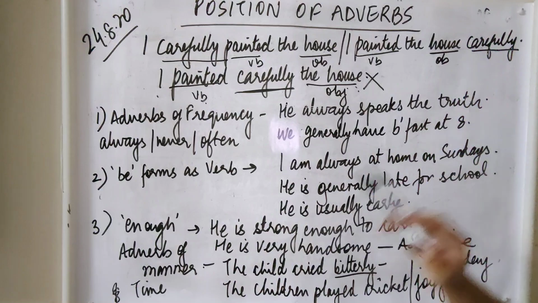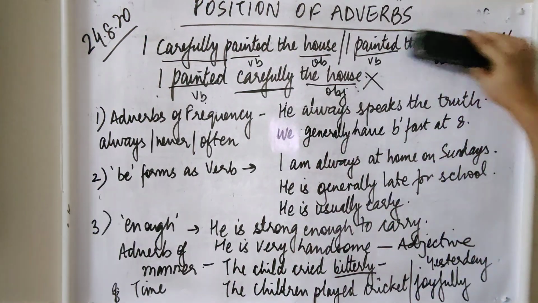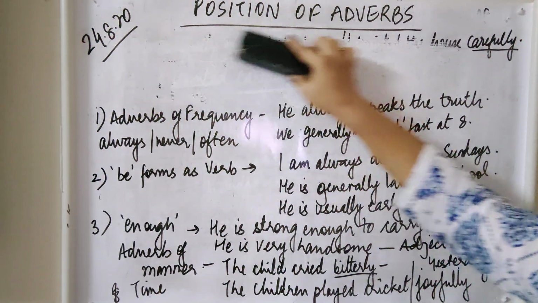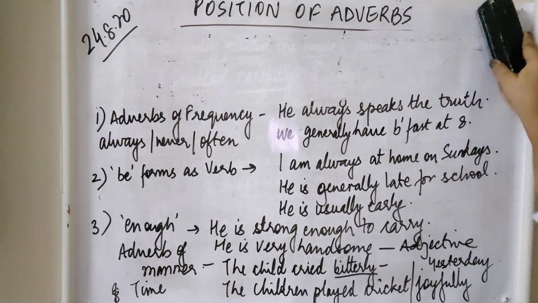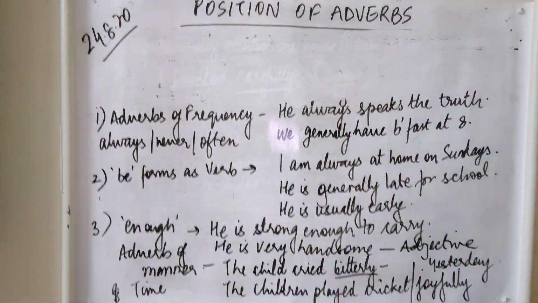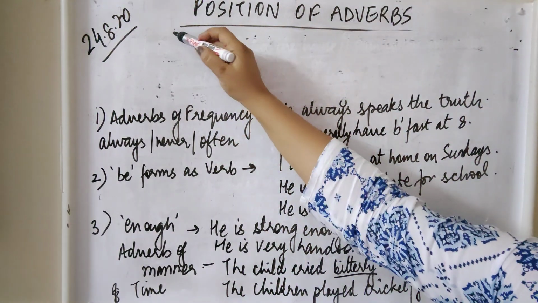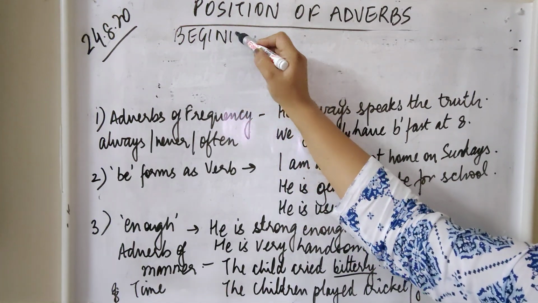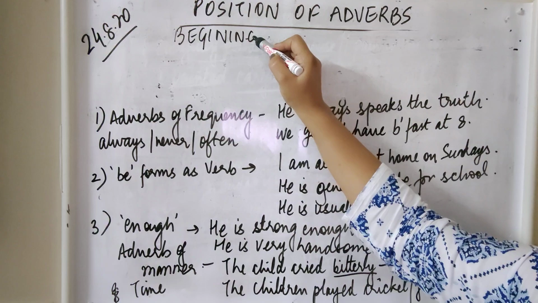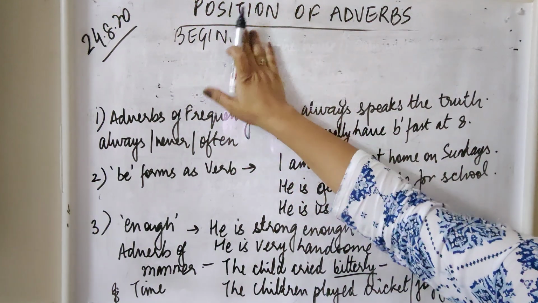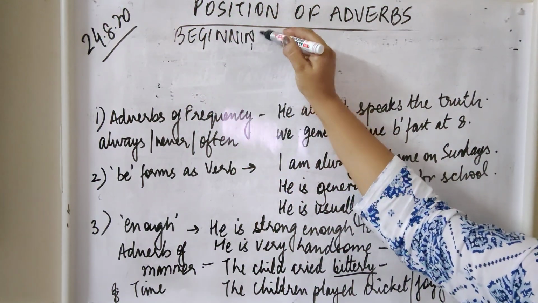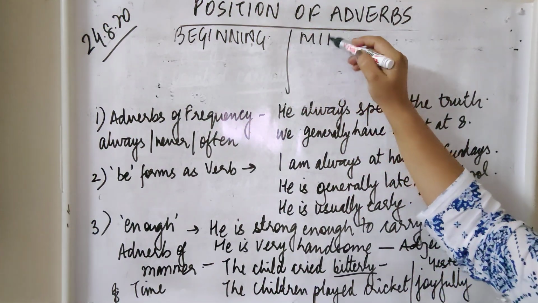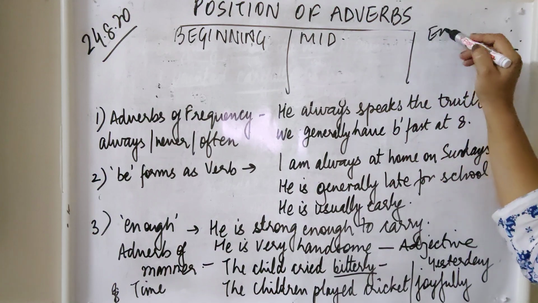Now children, there are three positions in the sentence where adverbs can be used. They can be used in the beginning or starting position, in the mid position, and in the end.